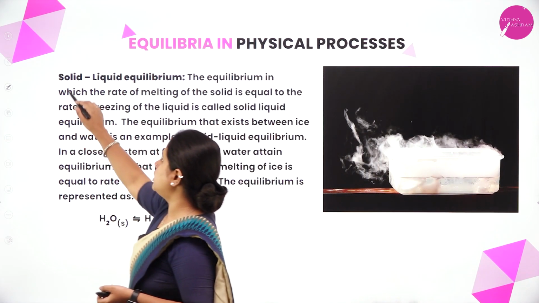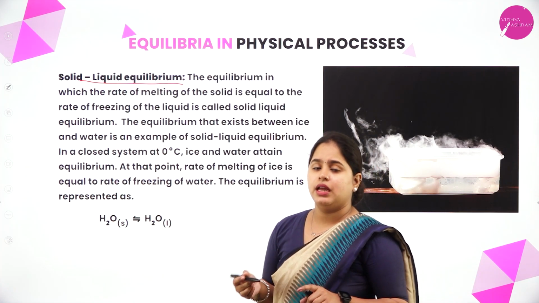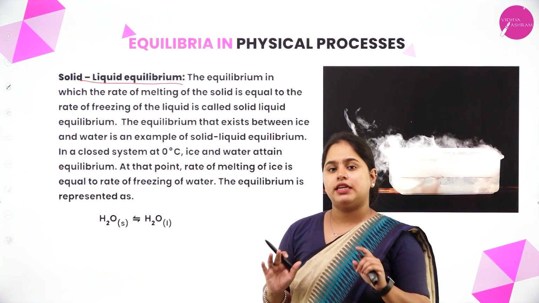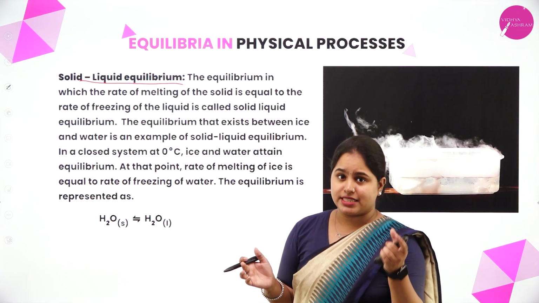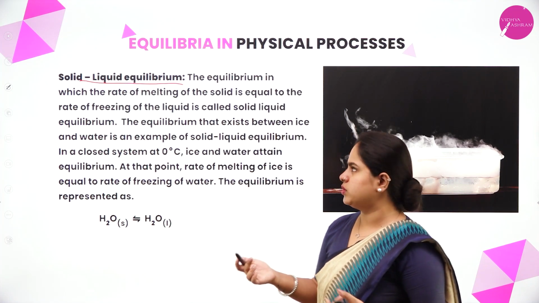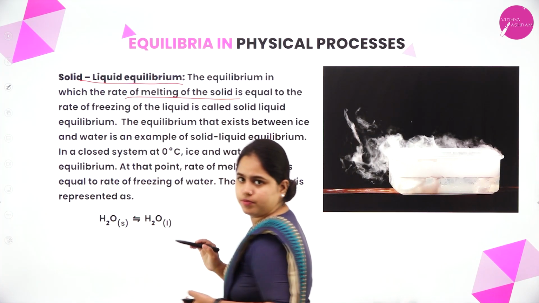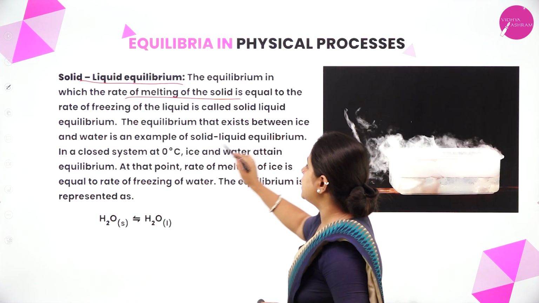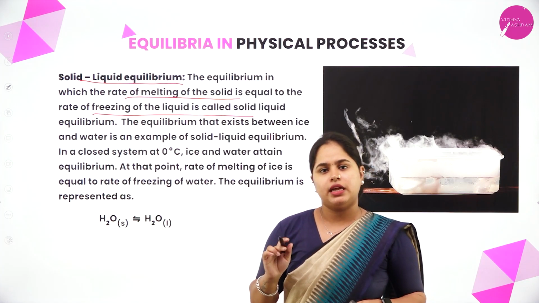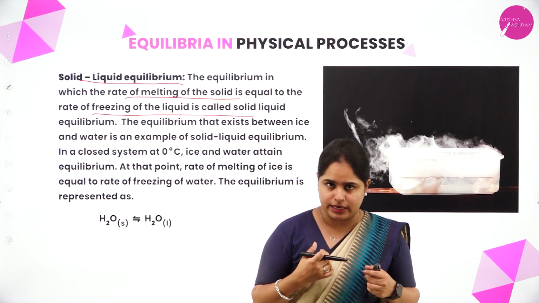Now moving on to equilibria in physical processes, the different types of physical equilibria we are going to study. One is solid-liquid equilibrium. It exists between a solid and a liquid. Again, we can take an example like we discussed in the previous slide. We can consider ice, water in the solid state, and water in the liquid state. The equilibrium in which the rate of melting of the solid is equal to the rate of freezing of the liquid is called solid-liquid equilibrium. That means, in a closed container, again it is necessary that it should be a closed container.